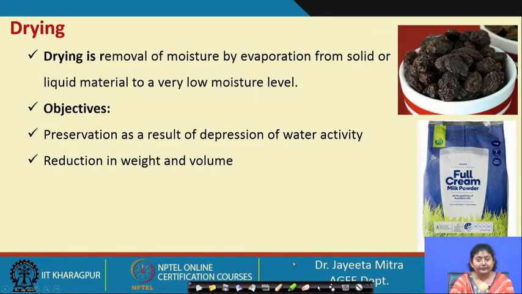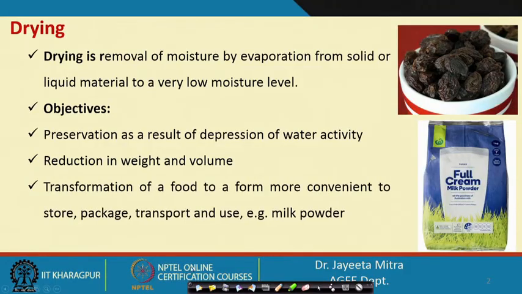Second is that since most food products have very high moisture content and we are evaporating that moisture, obviously the volume is reduced, and weight also is reduced. Because of that, the handling will become very easy.